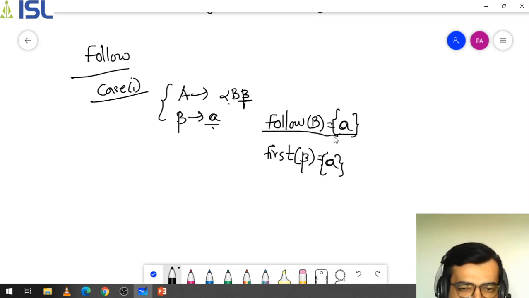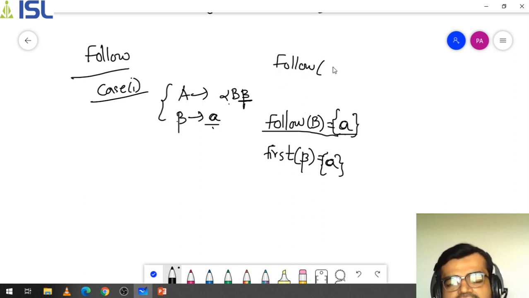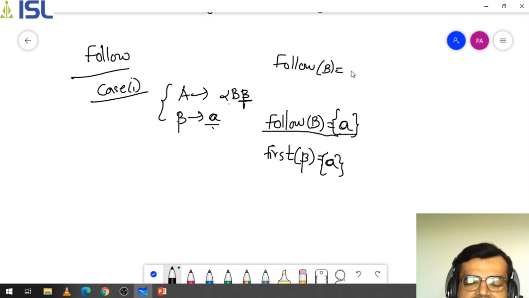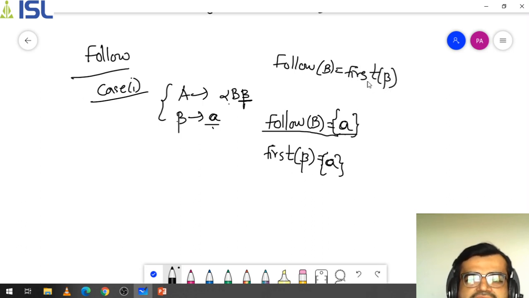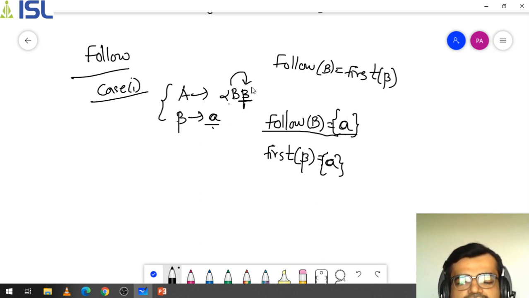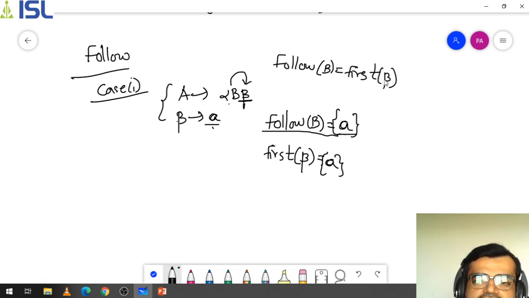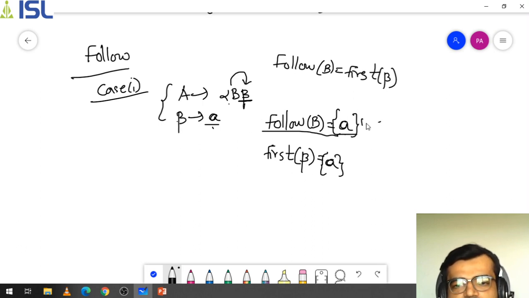Simply you can say that follow of B, or follow of any value, for example follow of B, you can write as the next value, which is beta. So you can write first of beta. Because after B, immediately the next value is beta. So first of beta is A, so follow of B means A. In that way follow of B will be performed.